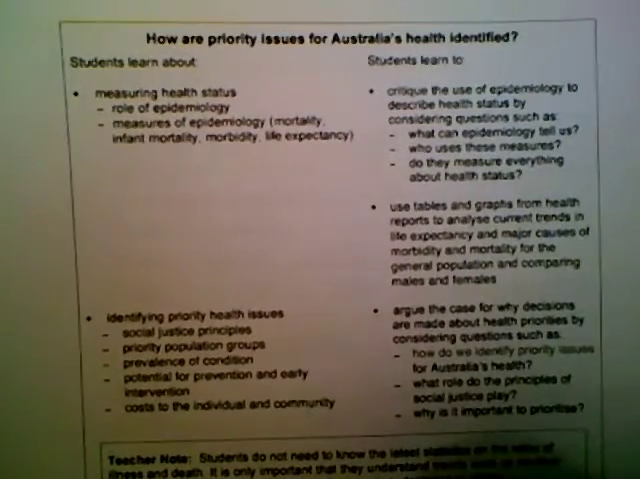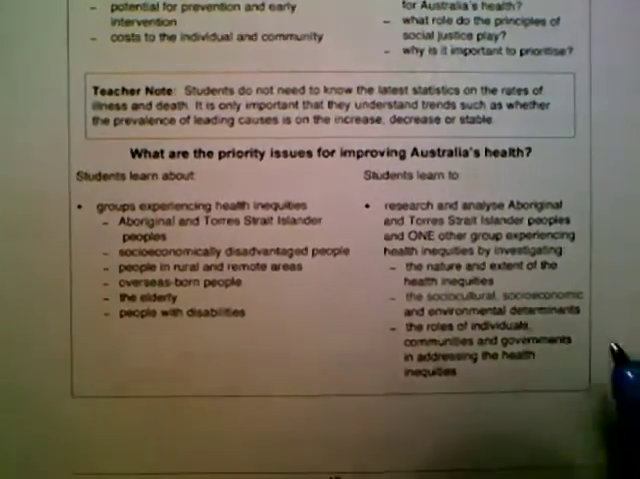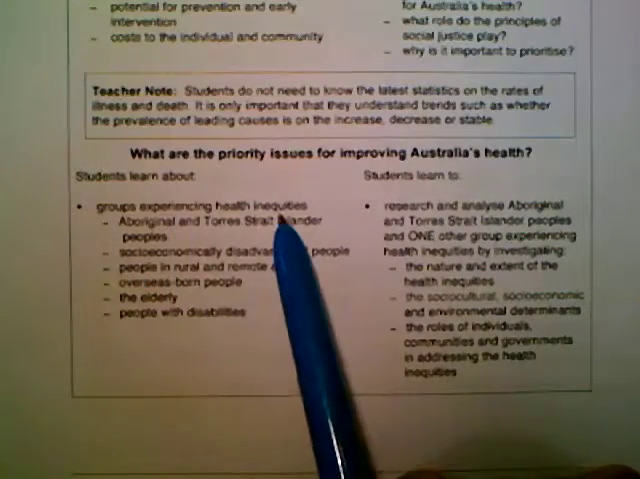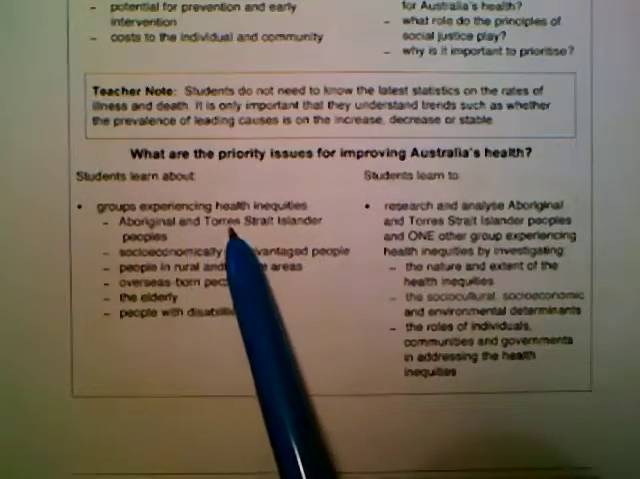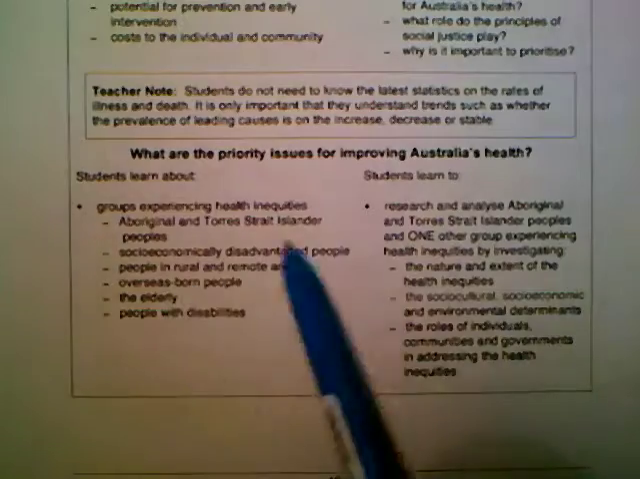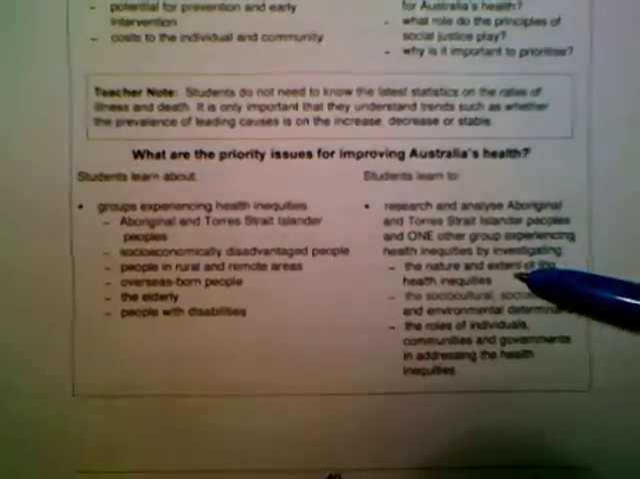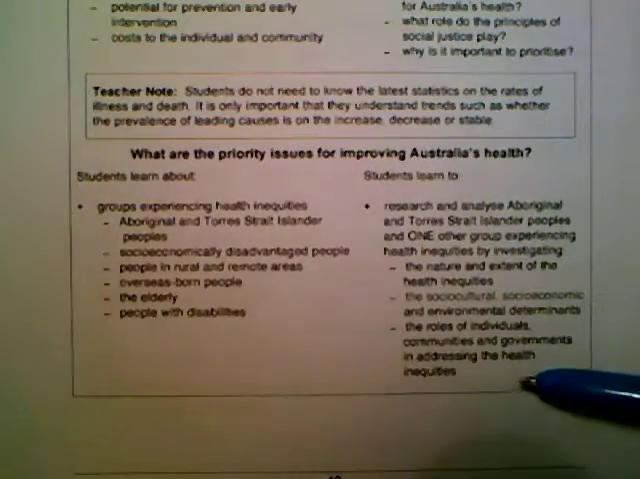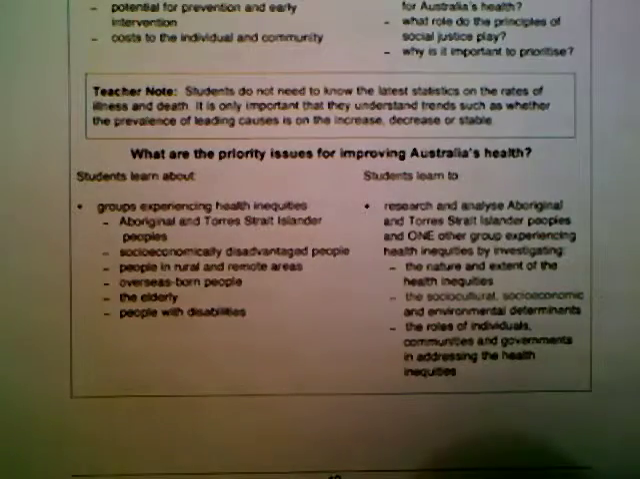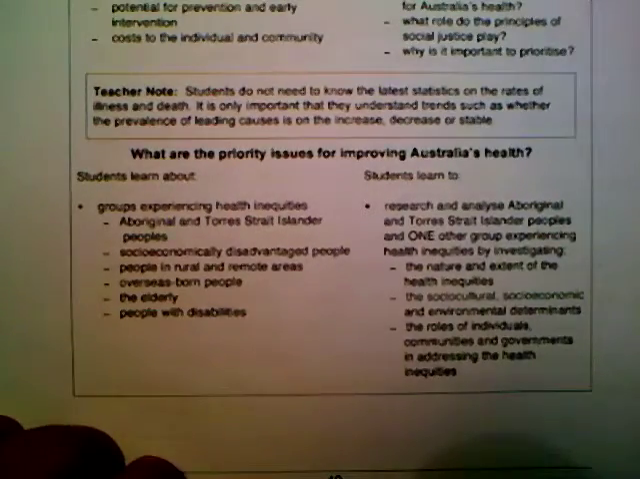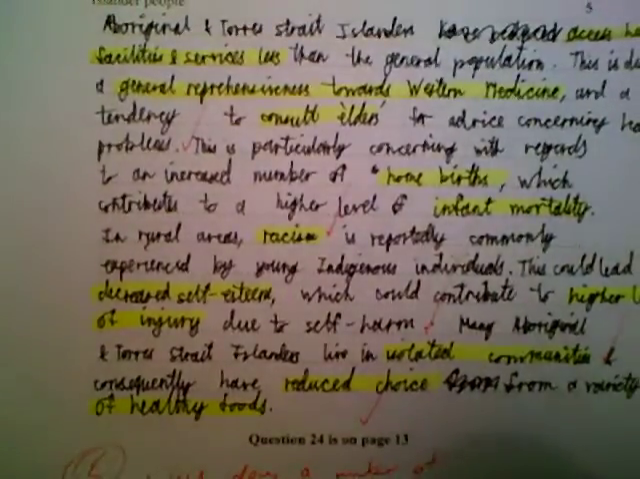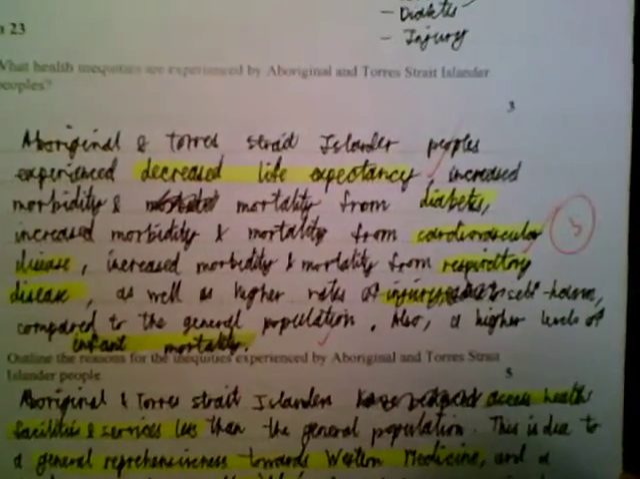If we then have a look at the syllabus here where we're coming from, what we'll notice is that if we look down the bottom here, it states groups experiencing health inequities, and we've got Aboriginal and Torres Strait Islander people. That's part of the dot point that we're looking at. Students didn't need to talk about the nature, the extent, all those things. They just need to tell me what were the actual health inequities faced by the Aboriginal and Torres Strait Islander people. We'll have a look at this answer here.